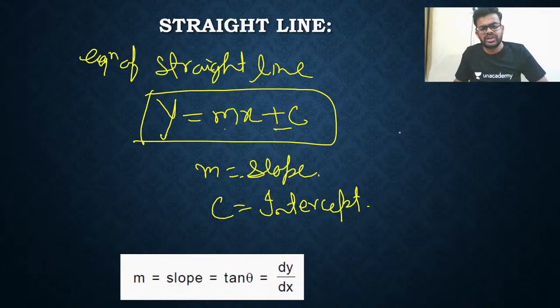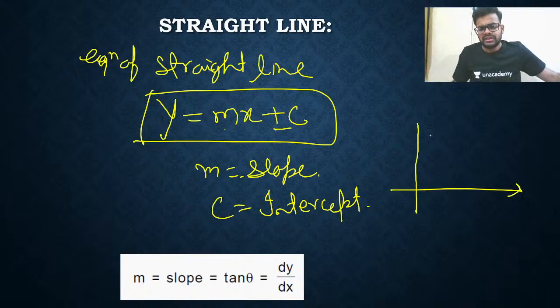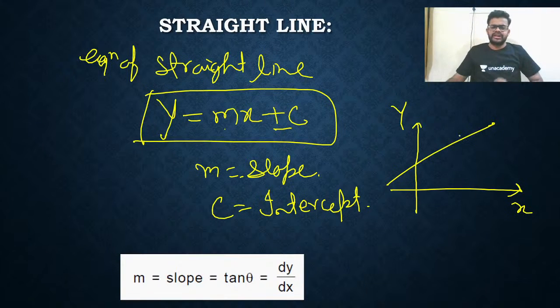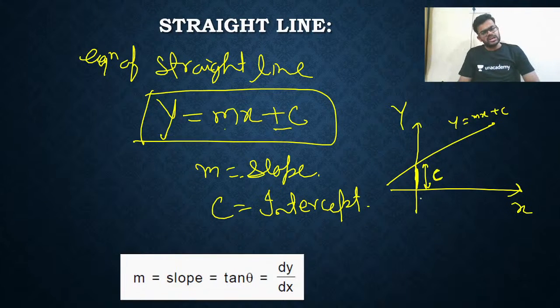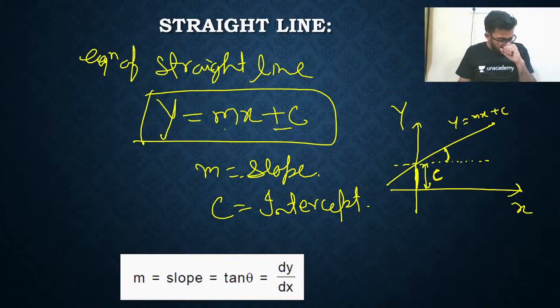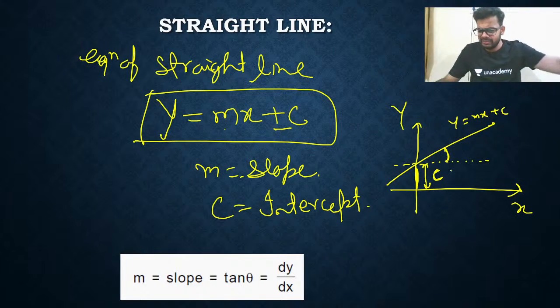So how to draw the curve? So simple. Listen. What is the meaning of slope? Everything I'll explain. Just listen. I'm saying this is y-axis, this is x-axis, and I am drawing a straight line. Let's say its equation is y is equals to mx plus c. So I will say this intercept on y-axis, from here to here, this is called c. Now I'll do one thing. I'll just draw the angle.